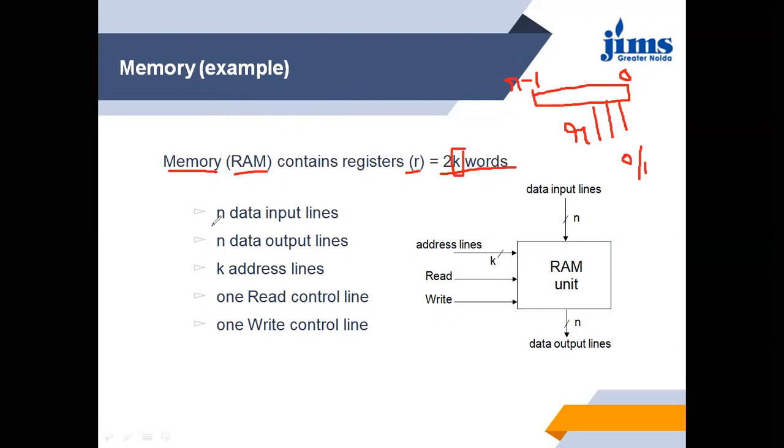So n is the number of data input lines in a memory, and the total number of input lines is equal to the total number of output lines. k are the address lines.